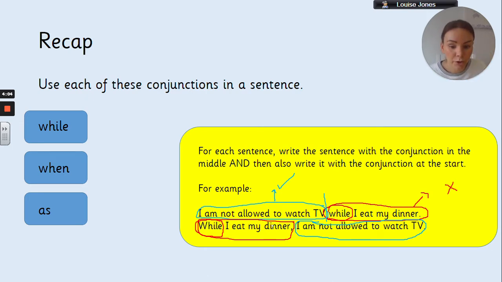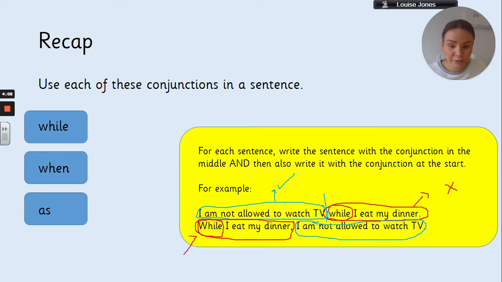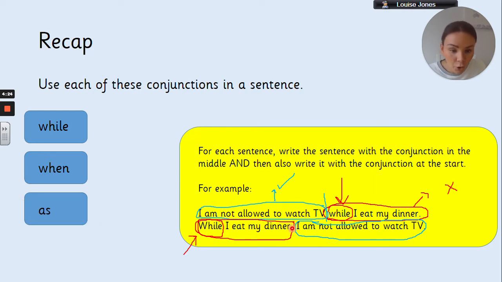So your subordinating conjunction is always the first word of the subordinate clause, whether that clause is at the beginning of the sentence or at the end of the sentence, okay? And what I think I've actually covered up here is the comma, okay? Hopefully you can still see that comma. While I eat my dinner, comma, I am not allowed to watch TV.